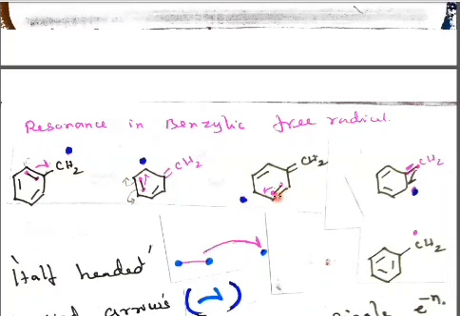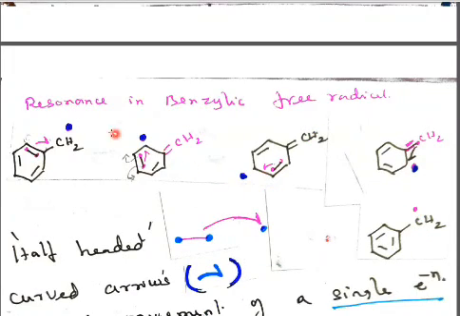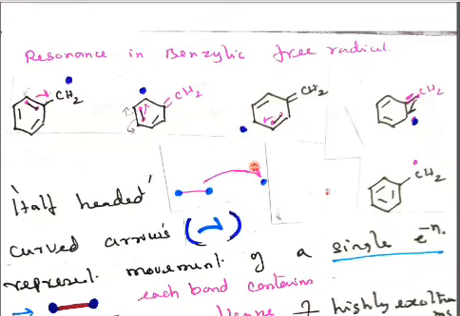Then next to this carbon, there will be a double bond with 2 electrons, and with the single-headed arrow only 1 electron combines with this. So it forms a double bond, and leaves 1 electron as a free radical. So when this free radical combines, this bond acquires 2 electrons. One of the electrons will combine with this free radical, leaving out 1 free radical. So this is called the shifting of free radicals in a resonance type.